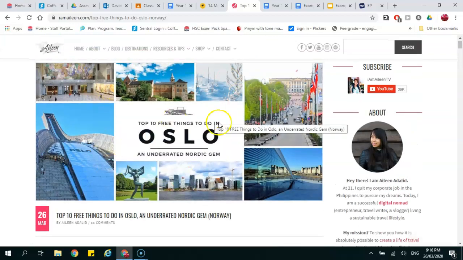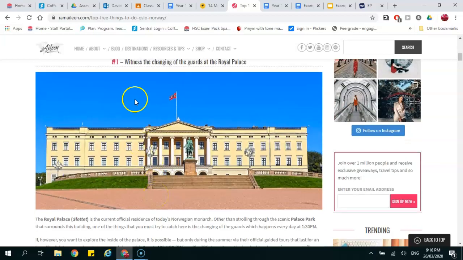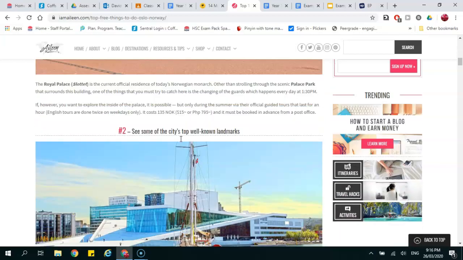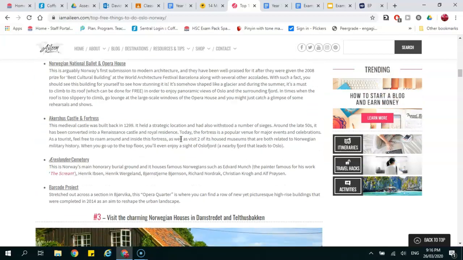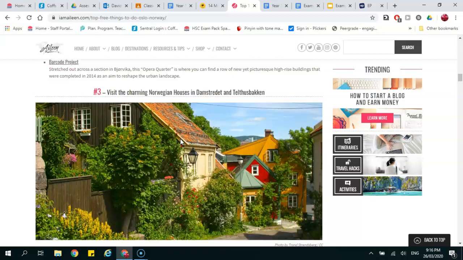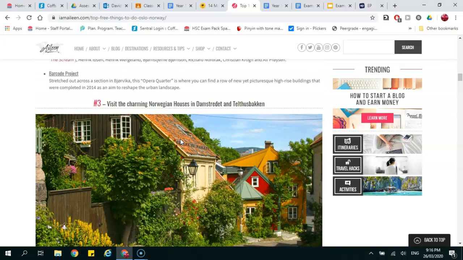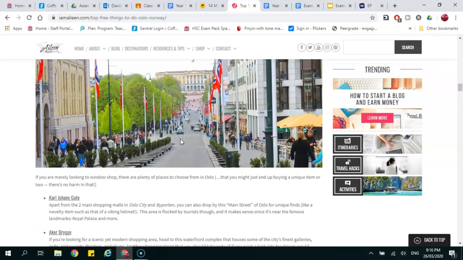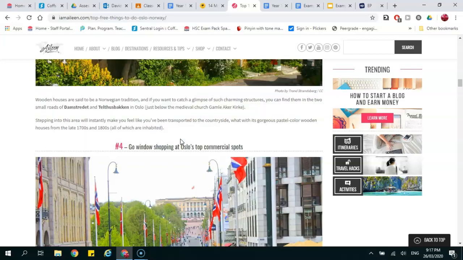So she's got pictures here of Oslo and then text. Yeah. So picture, text, picture, text. So really, with your blog, this is all you have to do. You don't have to take the pictures yourself. You can just find a picture. That's fine. But it's just picture, text, picture, text. That's what a blog is. That's what they look like.